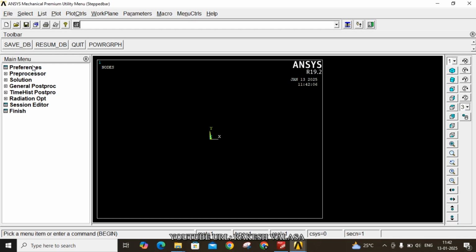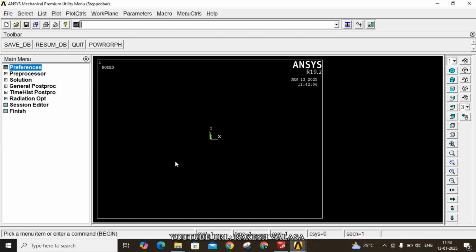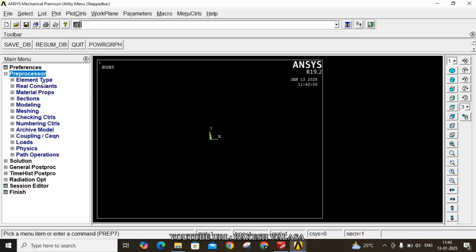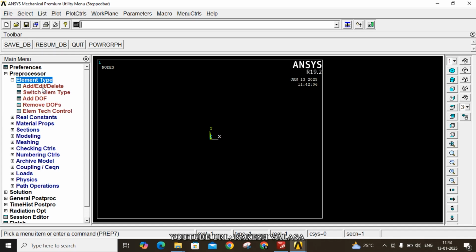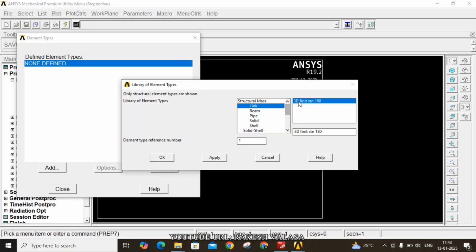In the main menu, there are many options. In that we are using preferences, pre-processor, solution, and general post-processor. These four steps are very important to solve the given stepped bar in ANSYS Mechanical APDL software. First one is preferences. In that choose structural, then click on OK. The second one, pre-processor. In that, element type, add, edit or delete. Now click on add. In that you have to choose link 3D finite stn180, then click on OK.